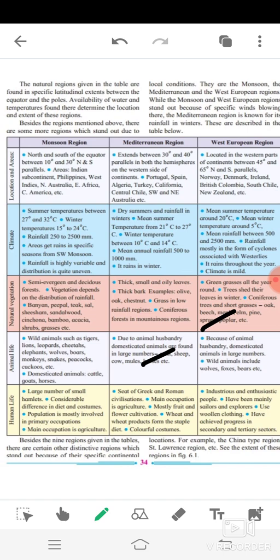Now, the second region is Taiga region. This region is located between 55 degree north and 65 degree north parallel. This region receives rainfall in summer and snowfall in winter. Coniferous forests are mainly found in this region. Very cold climate is found in this region. Short-lived vegetal life is in this region. Animals in this region have soft and thick fur. Population is found to be less in this region.